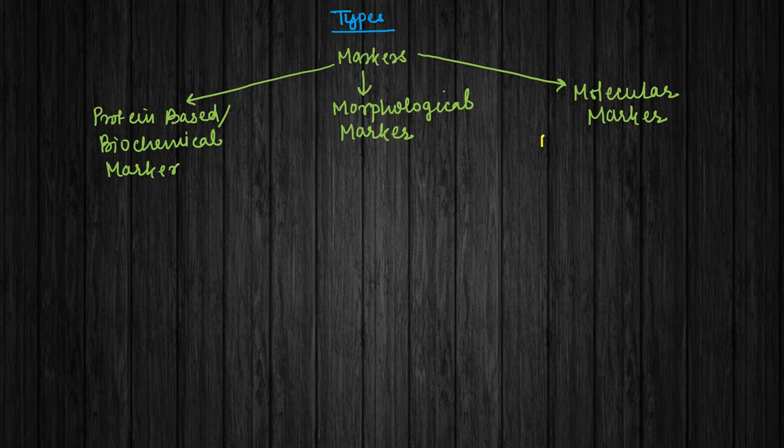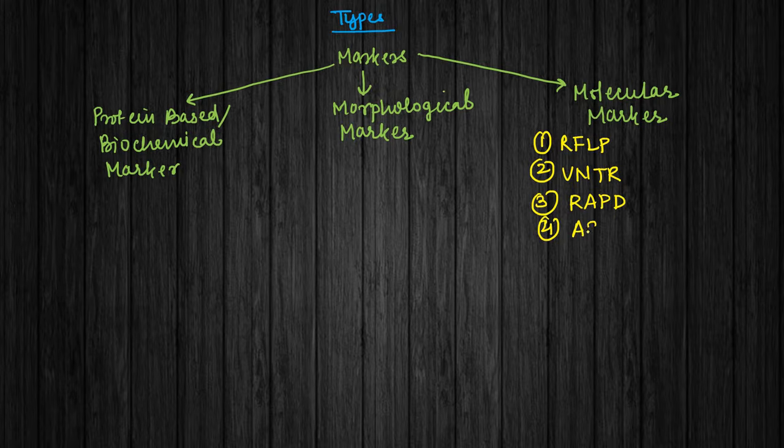So it may include RFLP. Okay, RFLP. It may include VNTR. It may include RAPD. Next, AFLP. Next, EST, STS. Next, the ISSR. So these are a few examples of molecular markers.